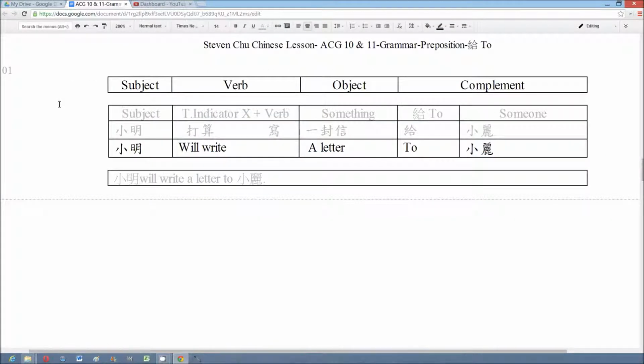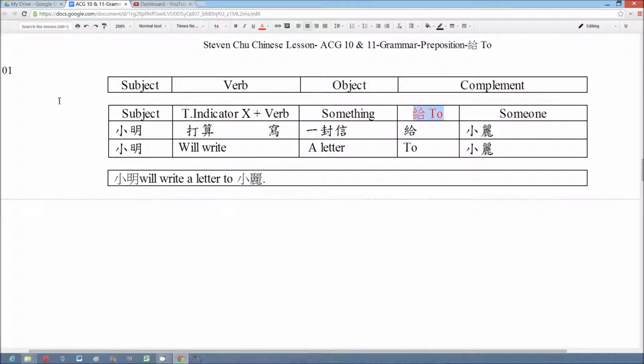We have two examples. Number 1. 小明打算写一封信给小丽. Xiao Min will write a letter to Xiao Li. The format is subject, verb, object, preposition 给, another object.